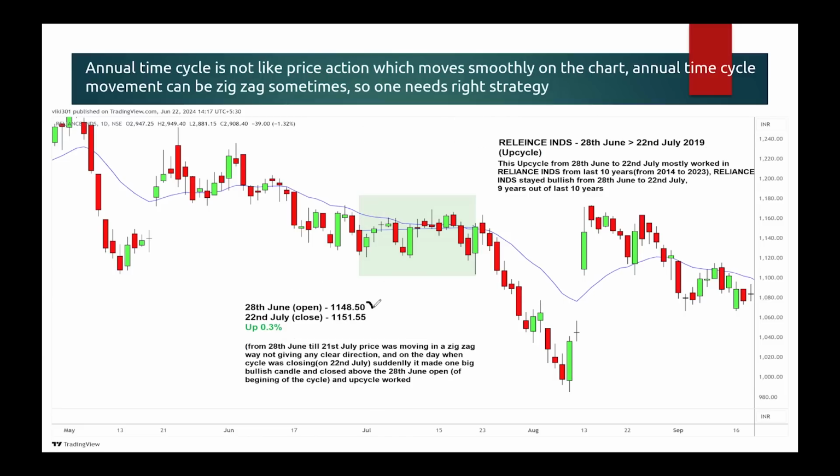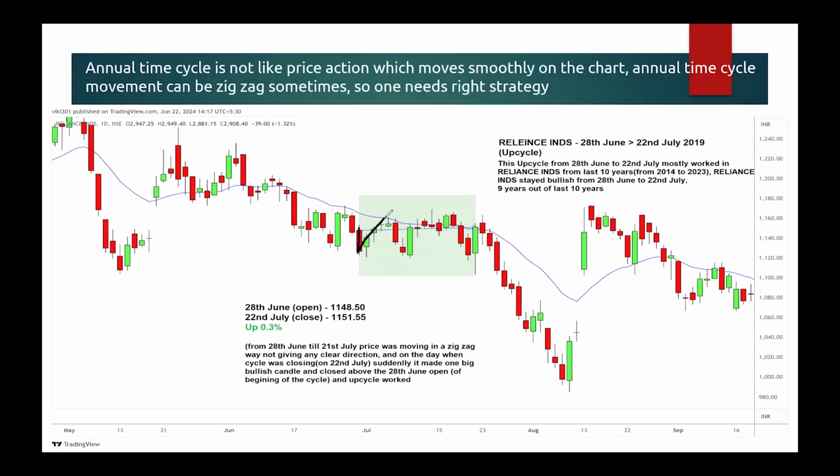What was the 28th June opening? It was 1148, right? This candle opened at 1148. When the cycle ended, what was the Reliance closing on 22nd July? It was 1151. So how many points? Around 3 points up move only, right? So ask yourself, if you had taken a long trade when the cycle started and you waited till 22nd July and closed the trade at market closing, where did it close? It closed at 1151. You made only around 3 rupees profit in this trade.